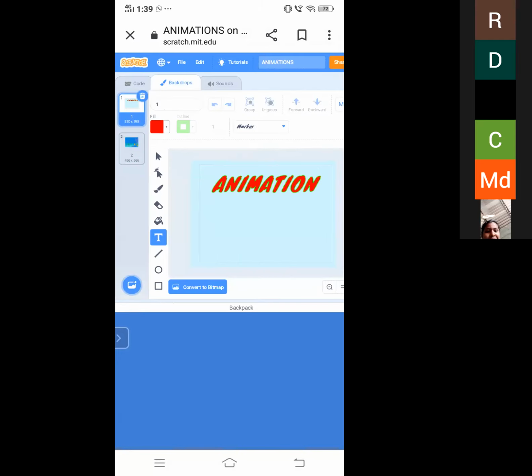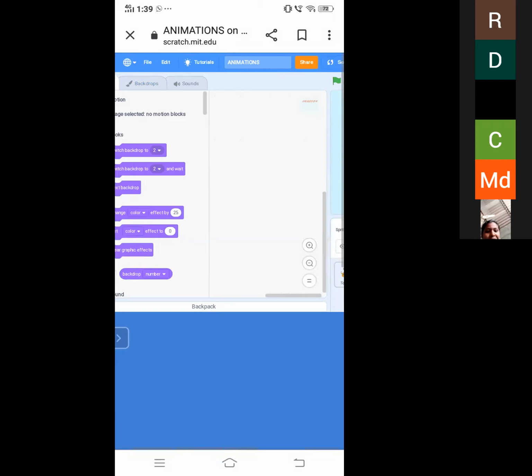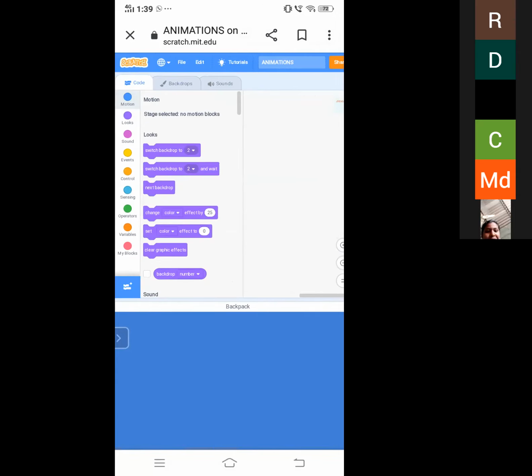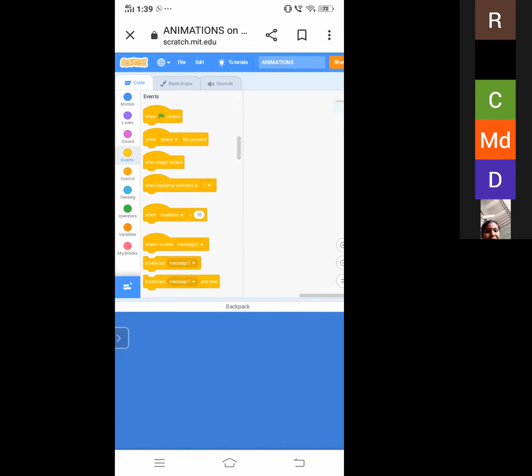So at first go to code, and then I want to change the color at a time. So how we have to use it, I hope you have a clear idea about using the code blocks. So I want to give one code. The important note is we have to use an event block. When we start any code, we have to mainly use an event block. If we don't use event blocks, let me show what will happen.